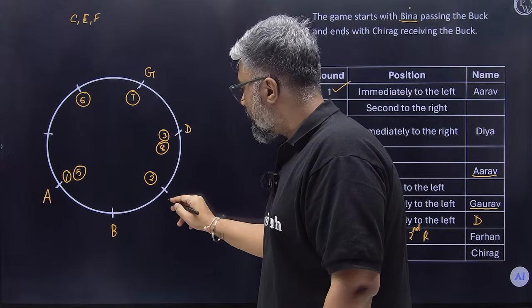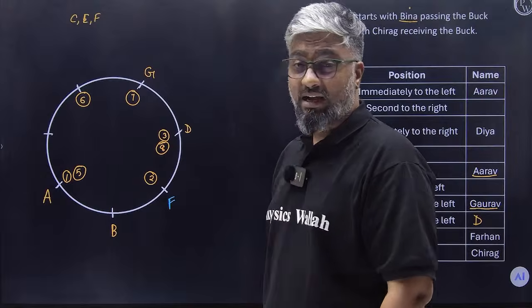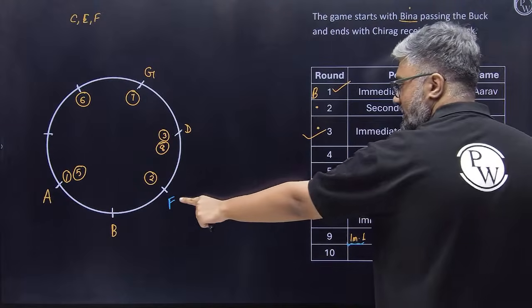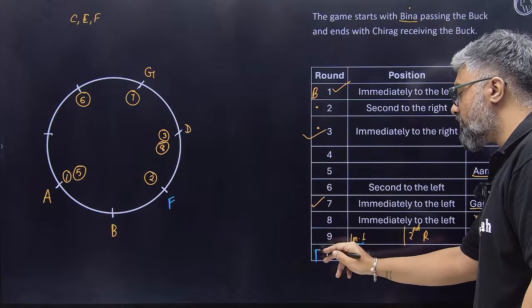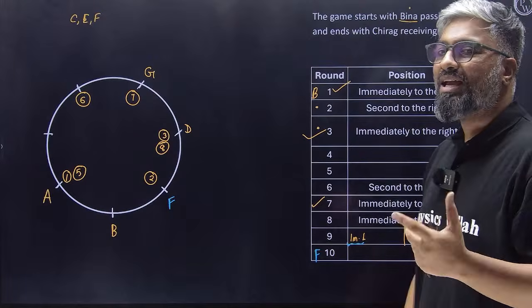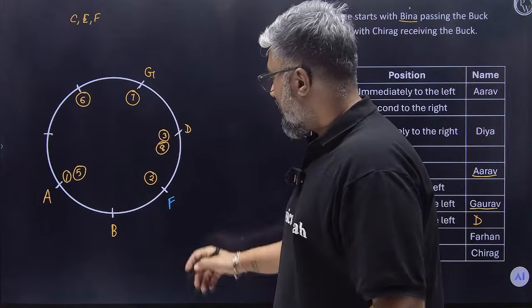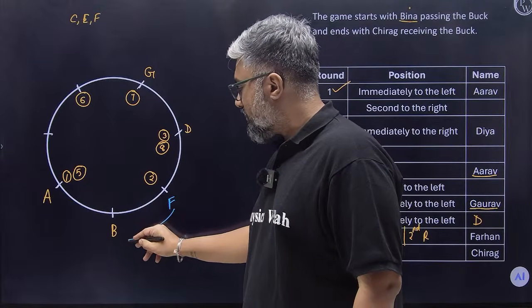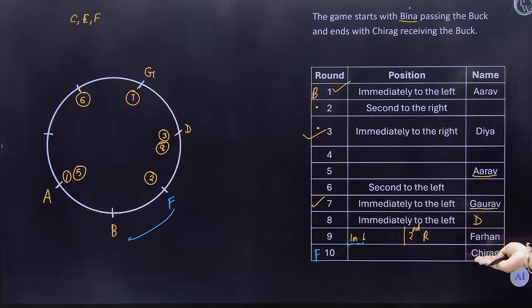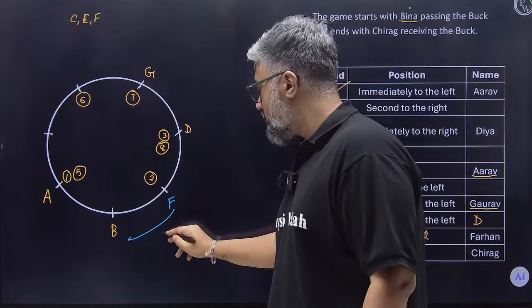So immediate left, if Farhan is here. I am assuming this is Farhan and Farhan's seat is here. Now Farhan is the one who's passing the buck. Farhan is supposed to pass it to Chirag. What can Farhan do? Farhan can either pass it immediate left. That's not allowed because Bina is sitting here. Chirag should be at the receiving end. Not possible. This won't work.